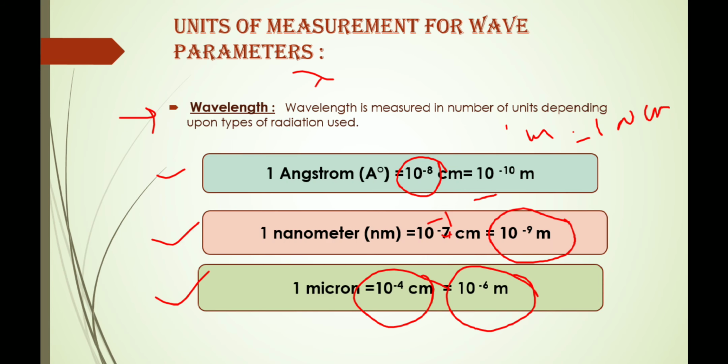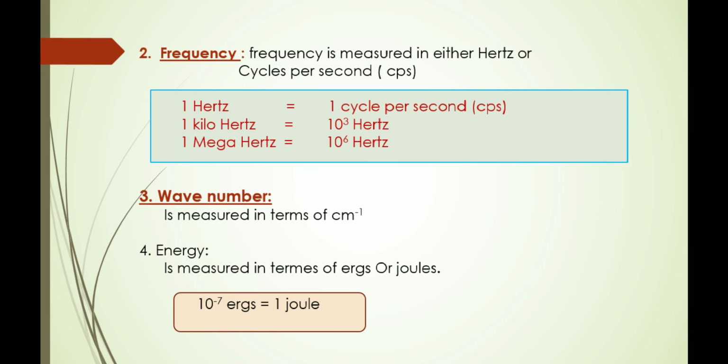That is, 1 angstrom is equal to 10 raised to minus 8 centimeter, which is equal to 10 raised to minus 10 meter. 1 nanometer is equal to 10 raised to minus 7 centimeter, which is equal to 10 raised to minus 9 meter. And 1 micron is equal to 10 raised to minus 4 centimeter, which is equal to 10 raised to minus 6 meter. But mostly we use angstrom and nanometer units for measurement of the wavelength.